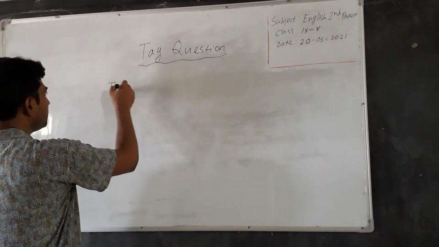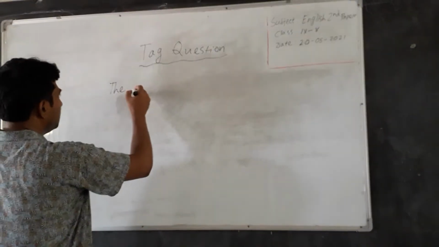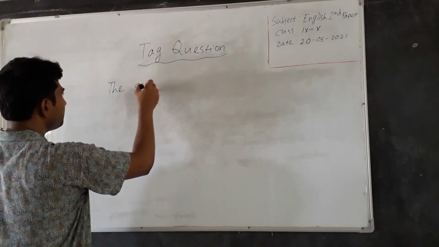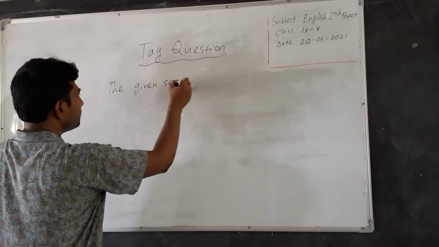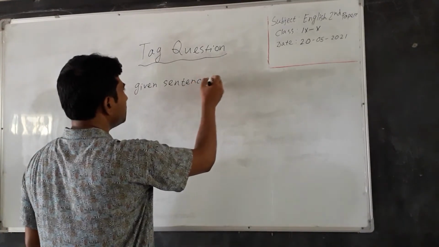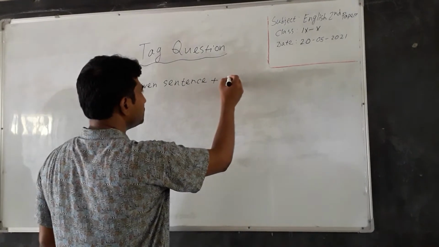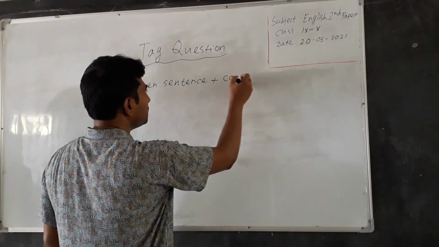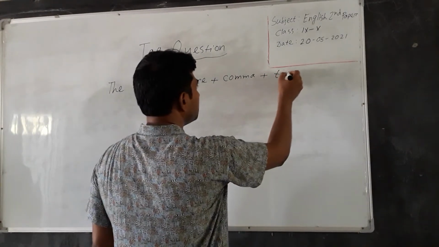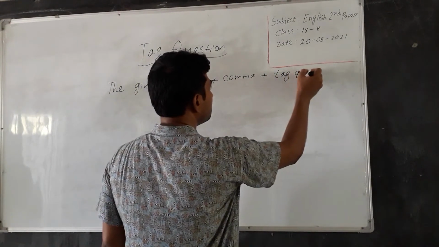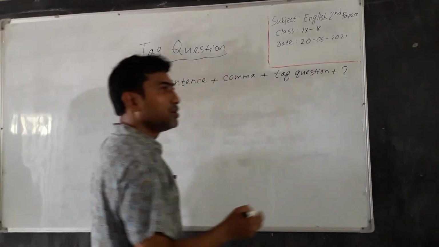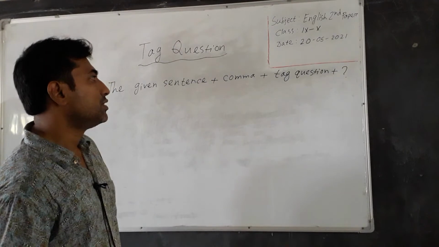First of all, we have to write the given sentence plus comma plus tag person plus note of interrogation.